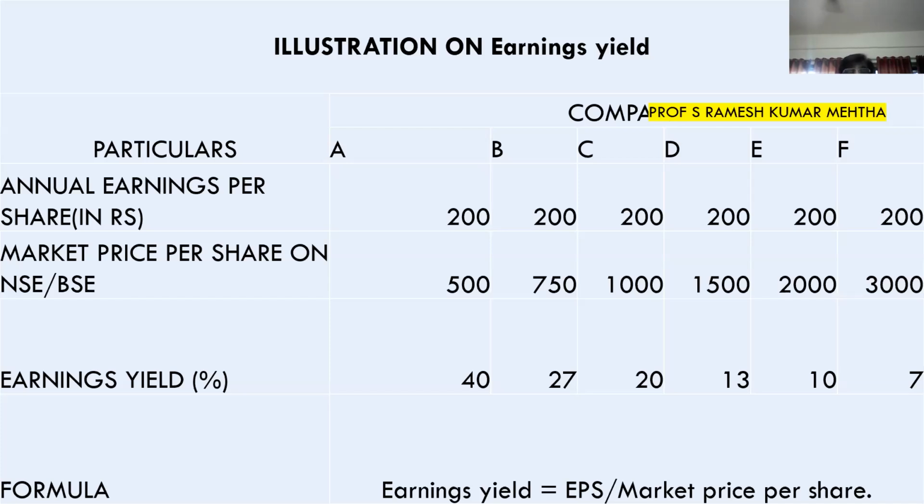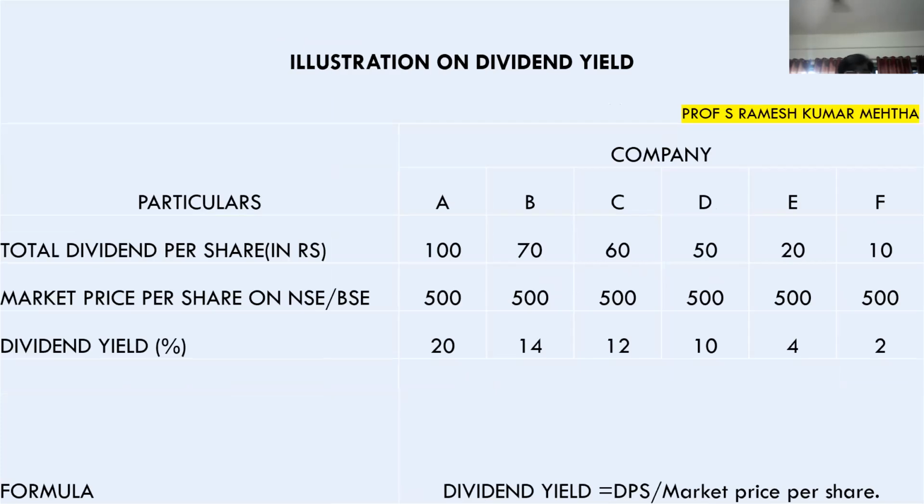Next one, dividend yield. Assume that I have purchased one share of Infosys at 500 rupees. Before I go into the slide, I'm just giving a small illustration. I purchased one share of Infosys at 500 rupees in the stock market from the stockbroker, and the company declared a dividend of 20 rupees at the end of the year.